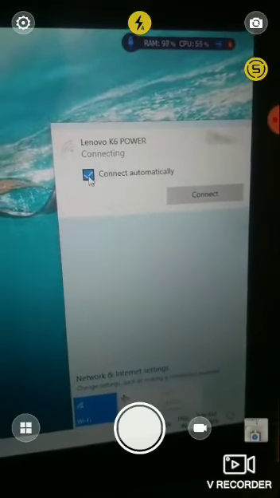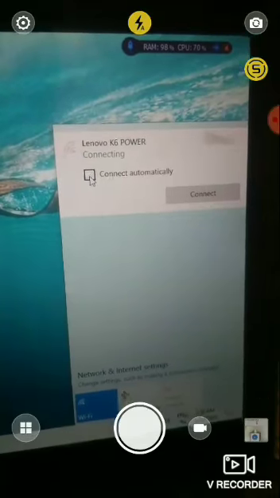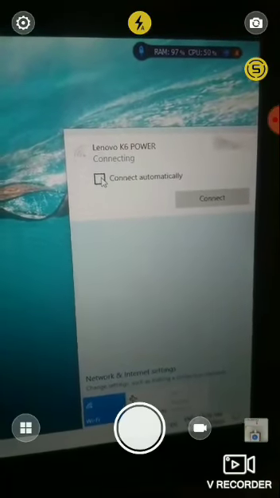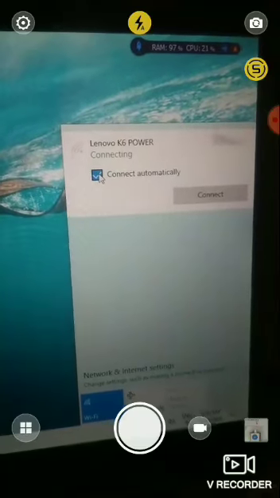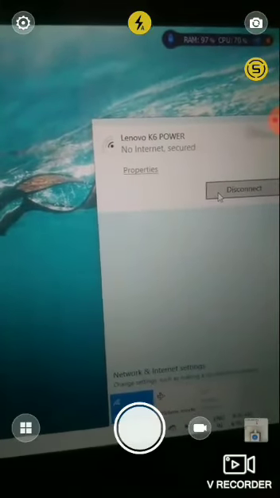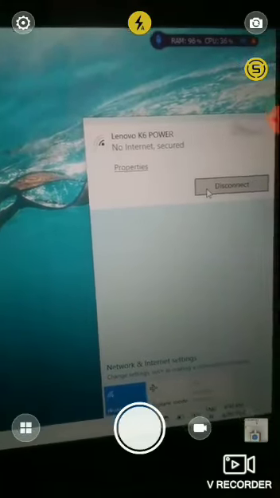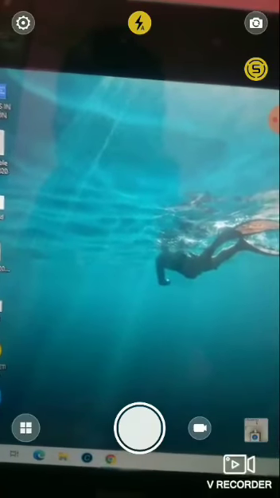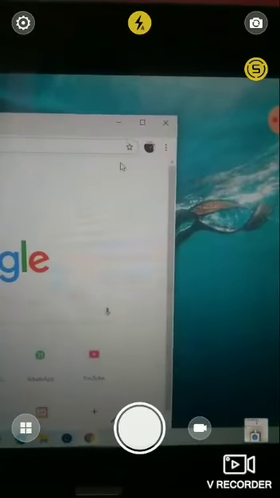If I uncheck this box, it cannot connect automatically. The password is stored so that it connects automatically, and after connection we can use any web browser, such as Chrome, Firefox or Microsoft Edge.